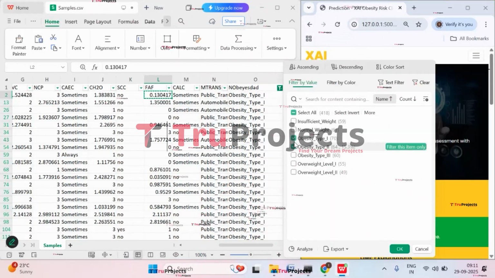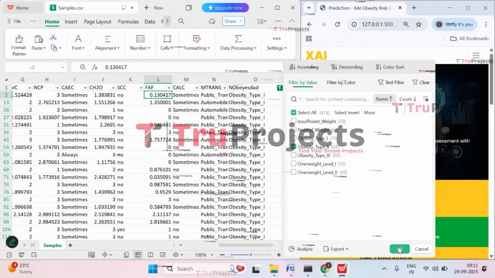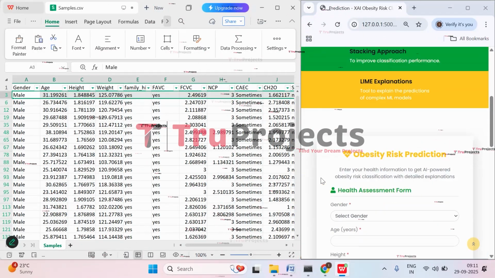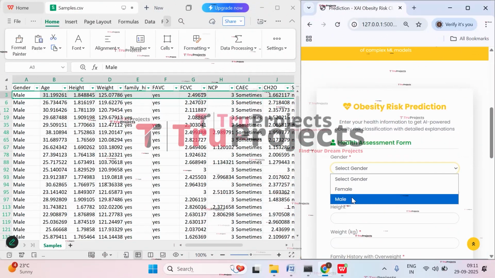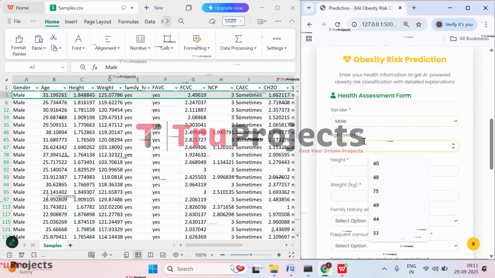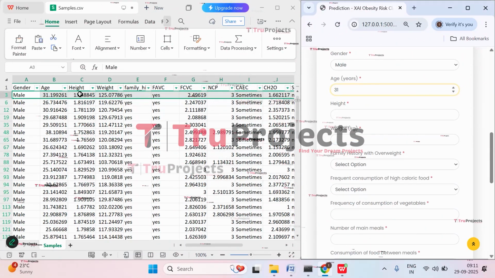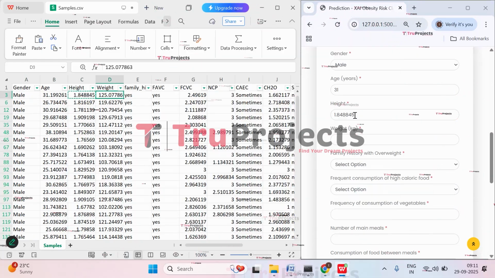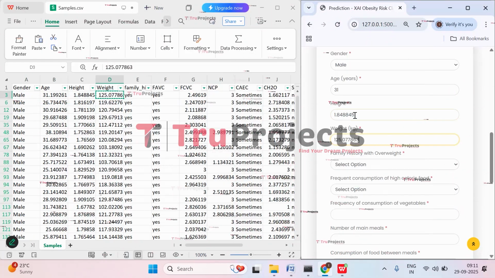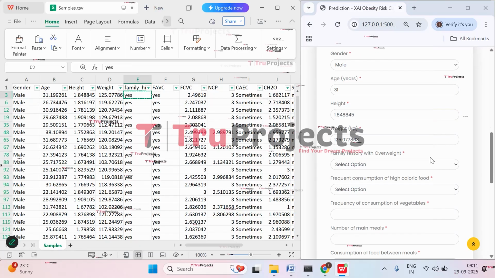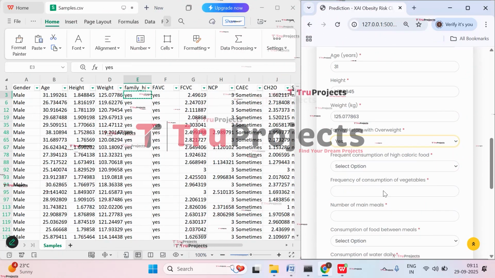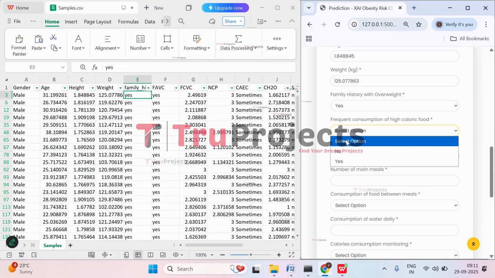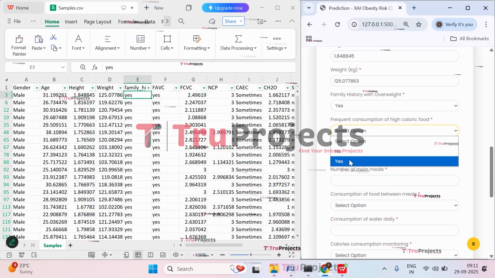Now let's check with a new assessment. So let's apply the filter for obesity type 2. Click on OK. And let's check this case where gender is male, age is 31, height is 1.84, weight is 125 kgs. And then family history is yes, that is, there are persons in the family who are overweight, and frequent consumption of high calorie food is yes.